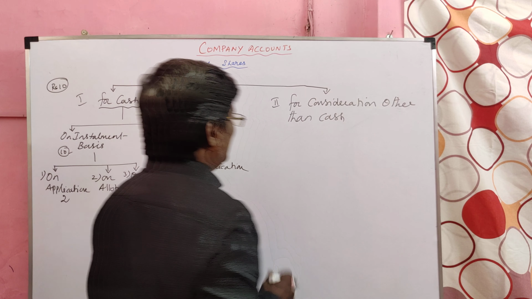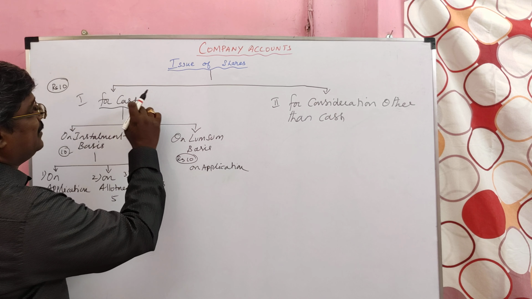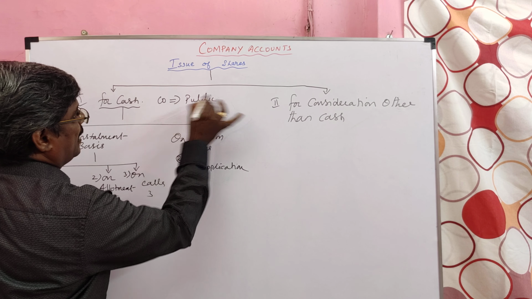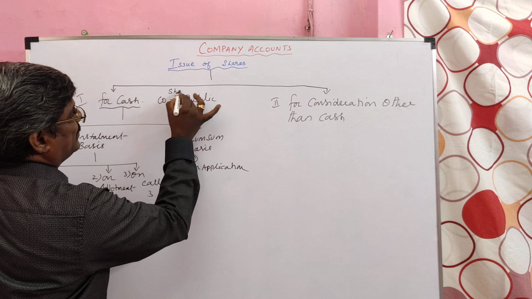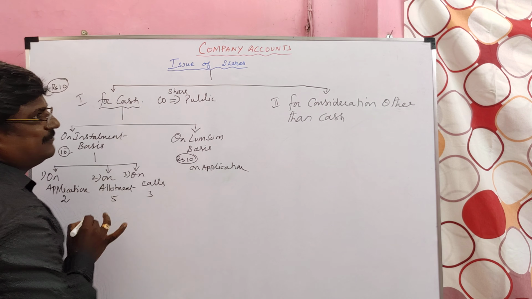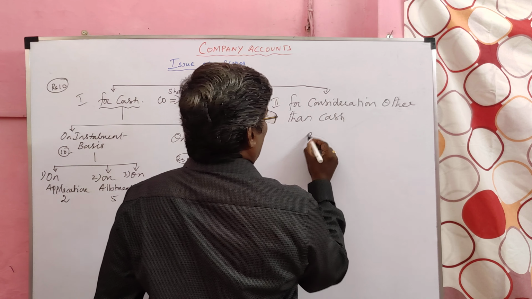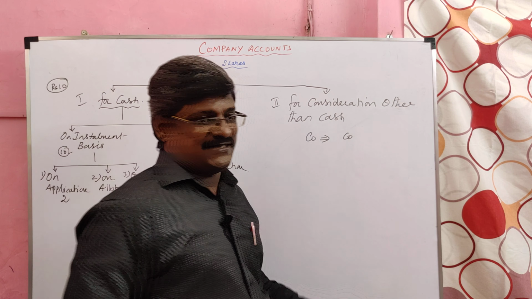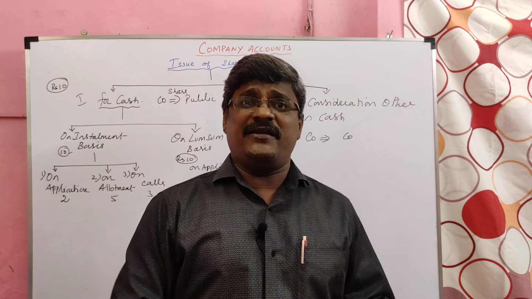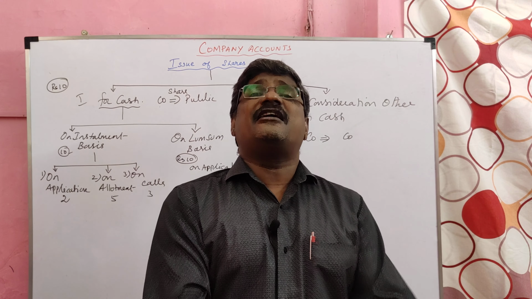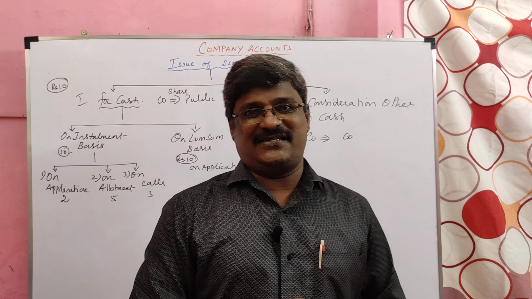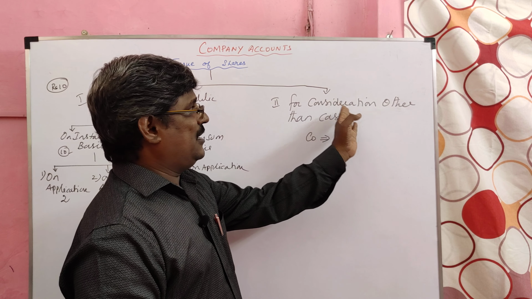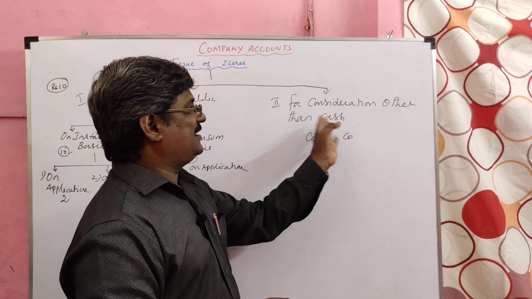What do you mean by that? Here company issuing share to the public. Then company collects money from the public. But here company issuing shares to some company for purchase of some fixed assets. So, here company issuing shares to some company, instead of getting cash, they will buy some fixed assets. So, here the company issuing share for consideration other than cash.